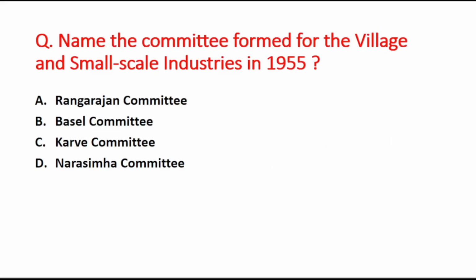First is, name the committee formed for the village and small scale industries in 1955. A option is Rangarajan Committee, B option is Basel Committee, C option is Karve Committee, and the last option is Narasimha Committee. The right answer is option C, that is Karve Committee.